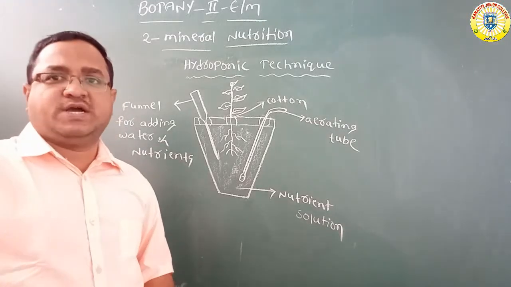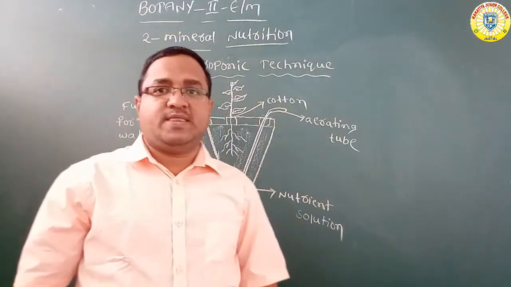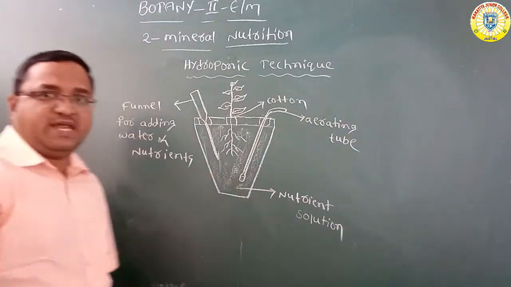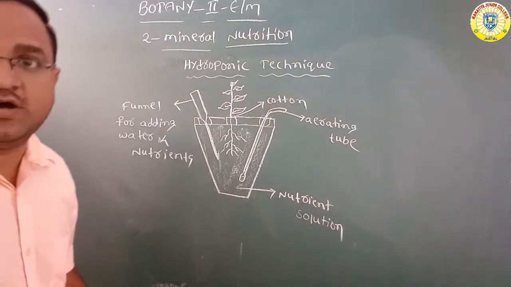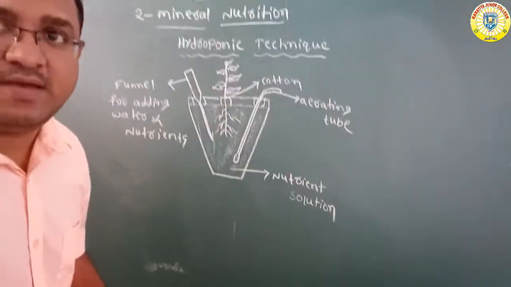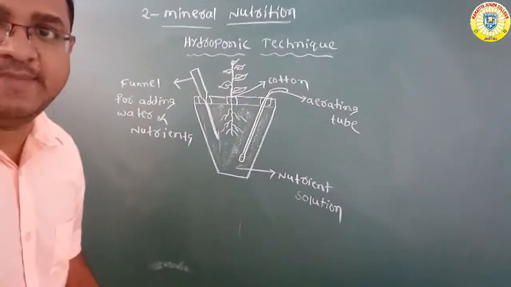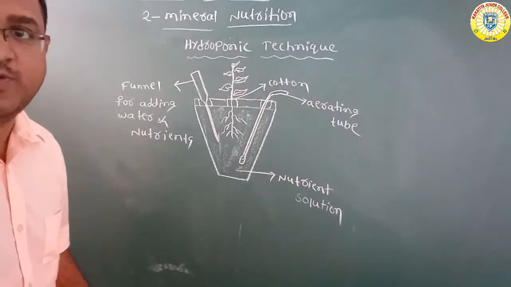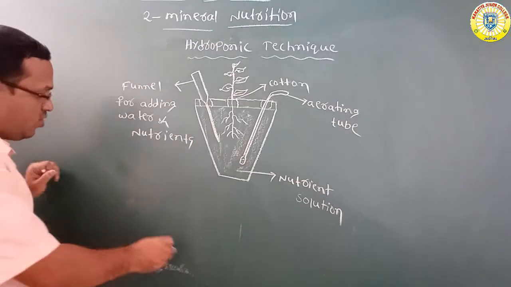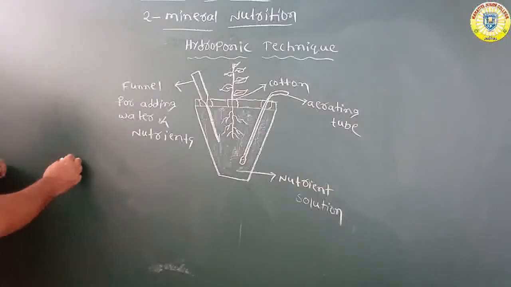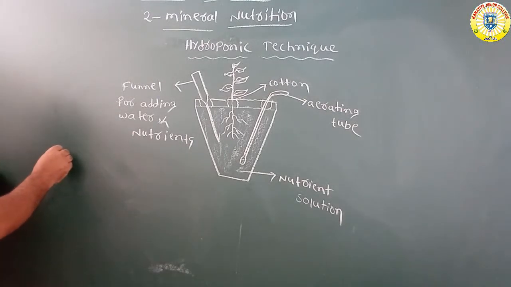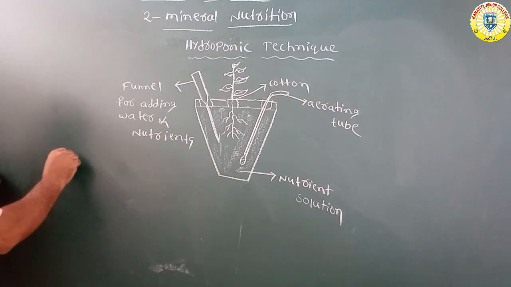In hydroponic plant production, plants are growing in tube-like structures.